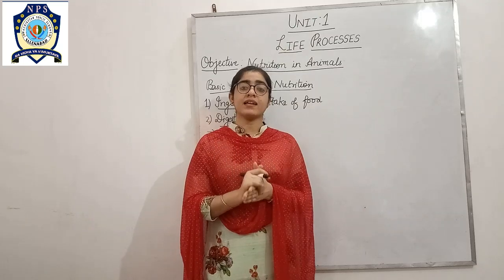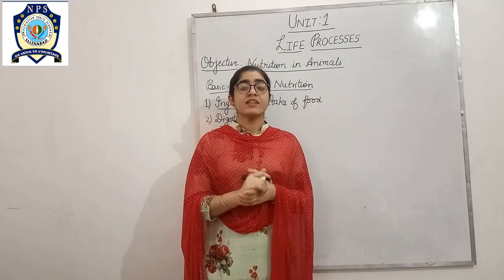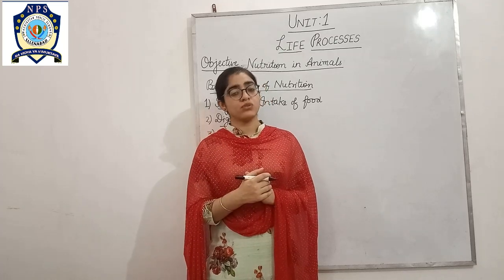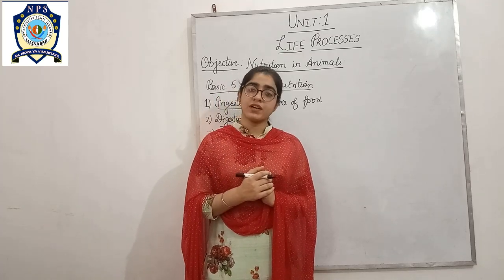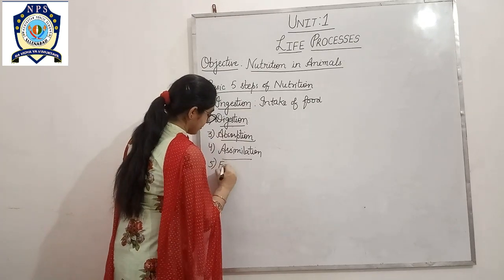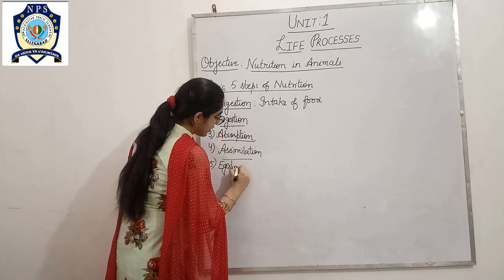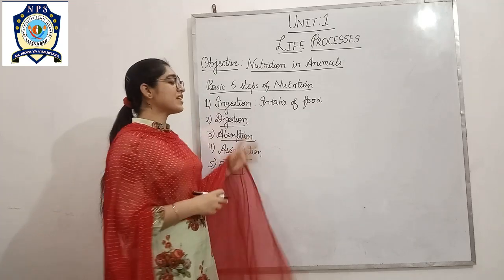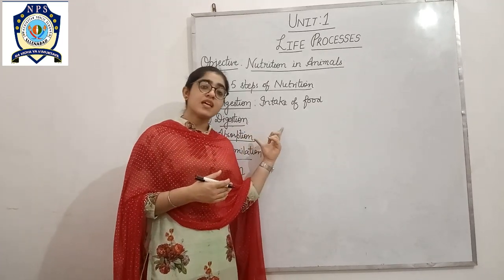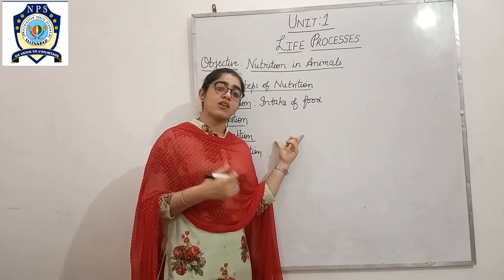Now, all the food is not completely digested in the body. Some food particles remain in an undigestible state, and that undigested food is passed out from the body. That process is called egestion. So these were the basic 5 steps which are common between unicellular and multicellular organisms.